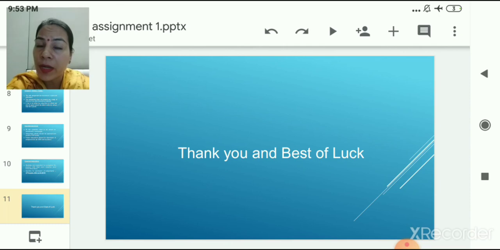The last day of submission of the science assignment is 15th August before 8 p.m. So you will have to submit your assignment on the date which is given to you, and please don't forget about the timing. Be particular about it and take this project and assignment very sincerely, because these marks are going to be added to your final result.